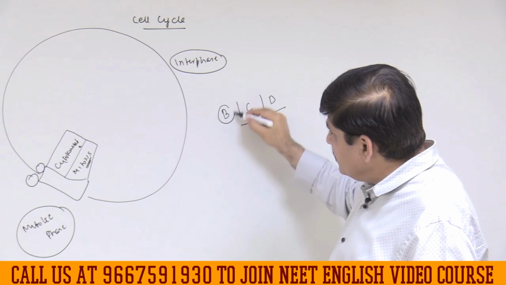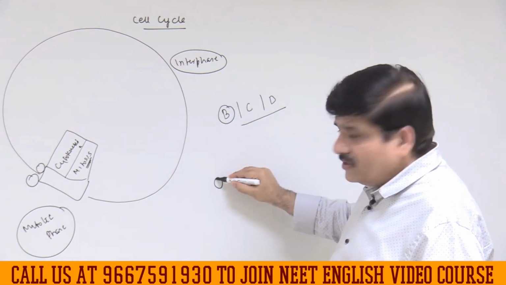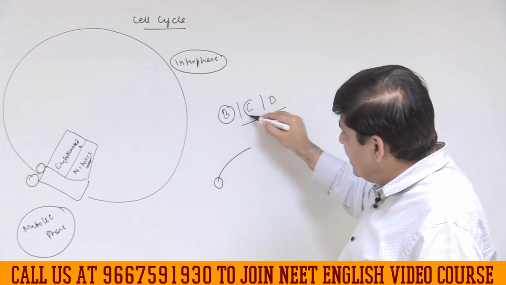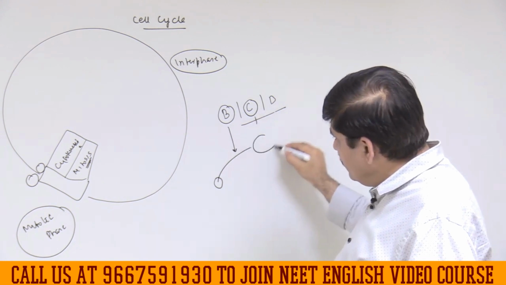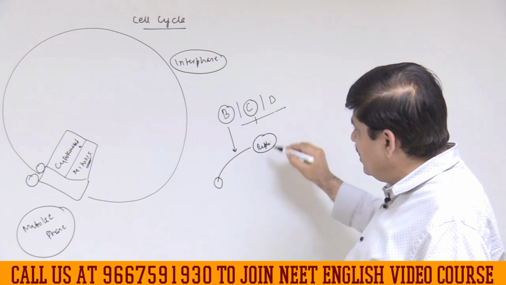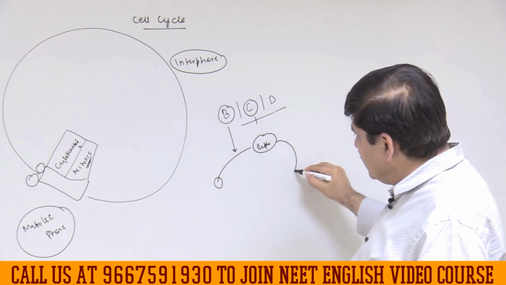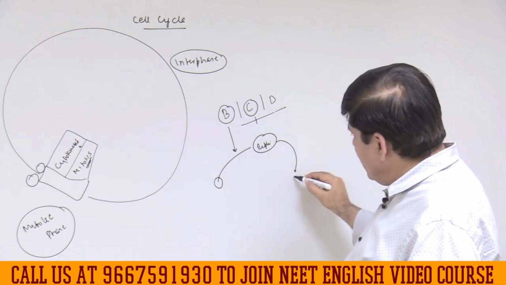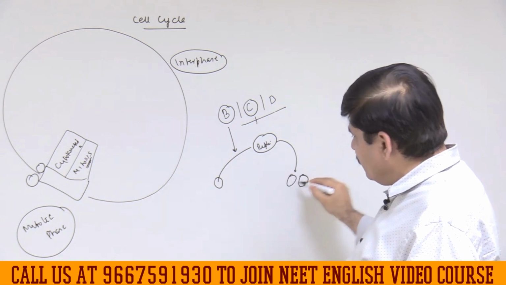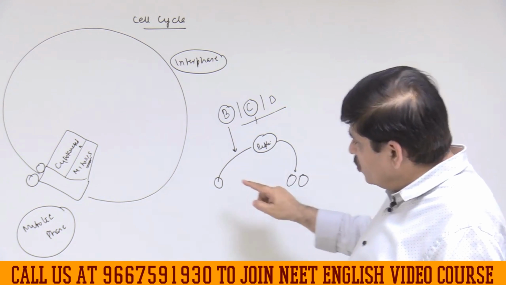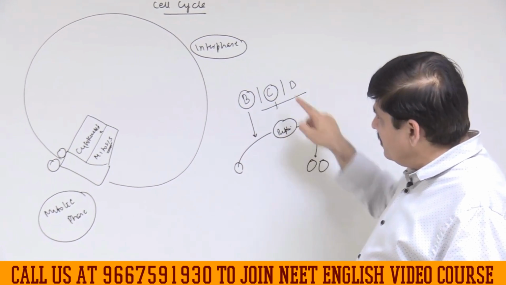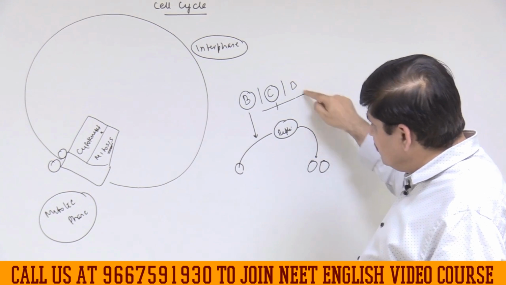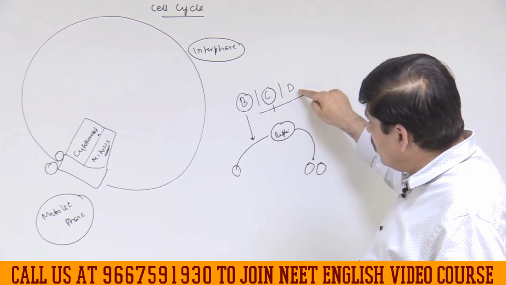The B phase is from the formation of the cell till it replicates its DNA. In the C stage there will be replication of DNA, and then the final preparation for division, and the following stage, which leads to binary fission, the formation of two daughter cells, would be called D.